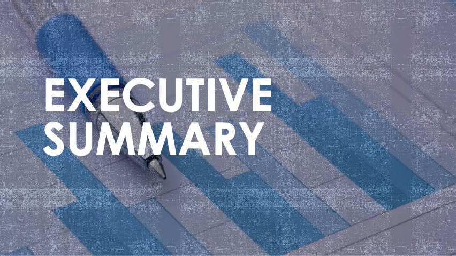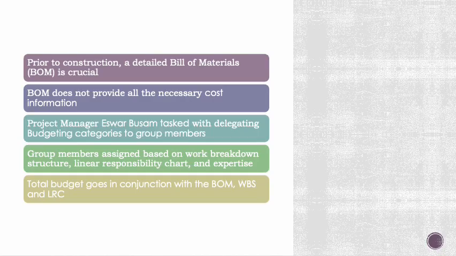Starting with executive summary, we have a bill of material which we worked on previous assignment, where we listed down the total components required for the construction of a research vessel based on the configuration that was previously decided. So that bill of material does not necessarily provide information about the labor costs and fringe benefits and all the direct costs that are associated with the project. So we needed to make a monthly budget so that those prices could be accommodated.